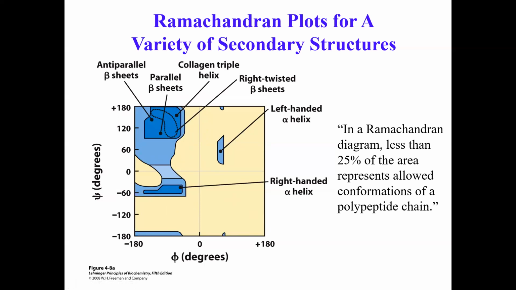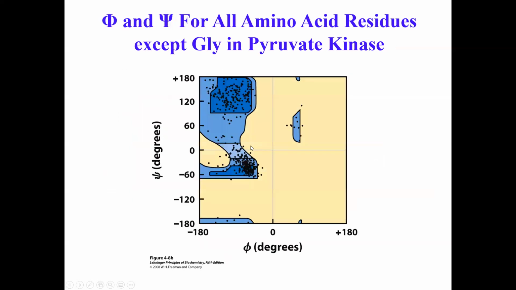So that's pretty cool. Nobody has seen, for example, any psi phi angle for any amino acid in any protein structures they have determined, which lies in this quadrant, for example, or this one, other than a left-handed alpha helix. So you can actually verify this.